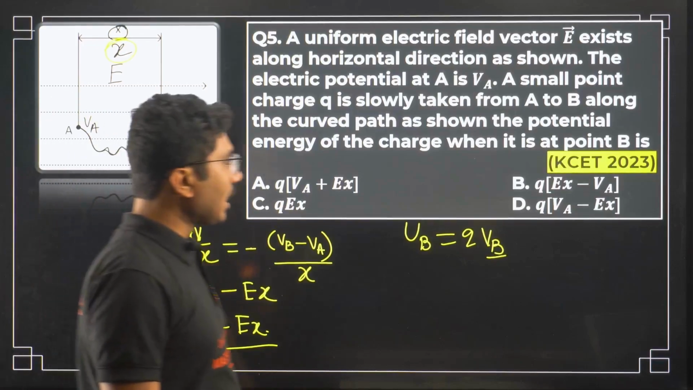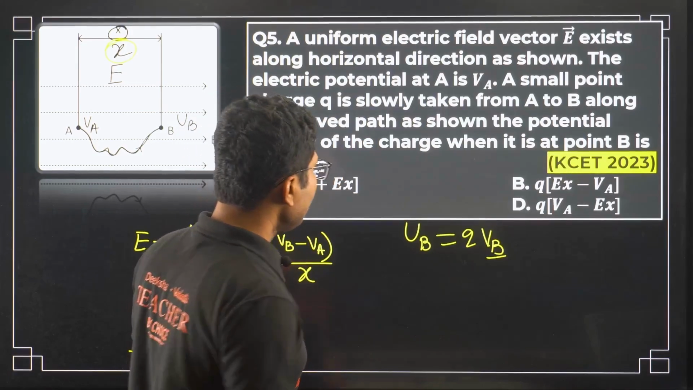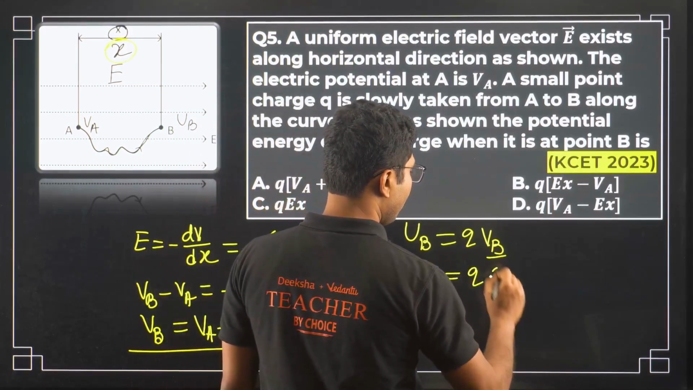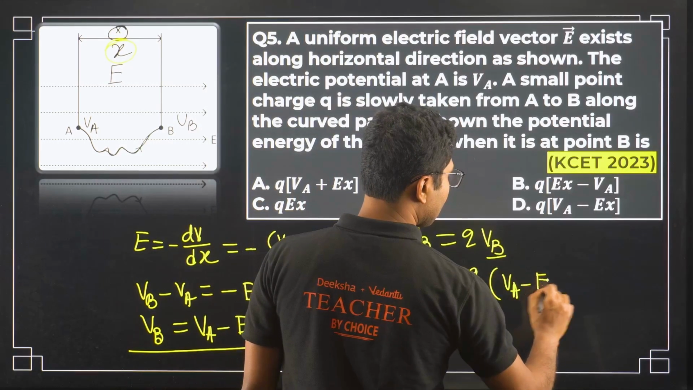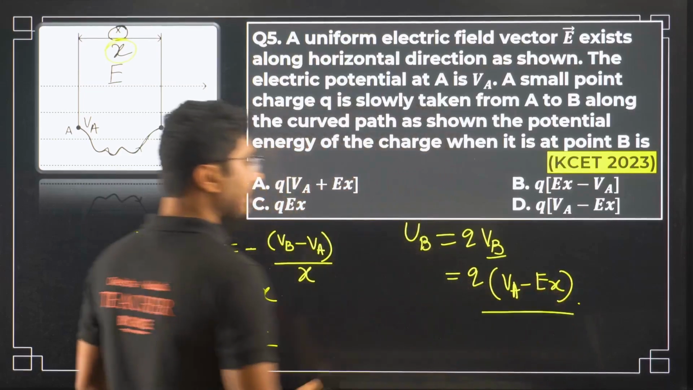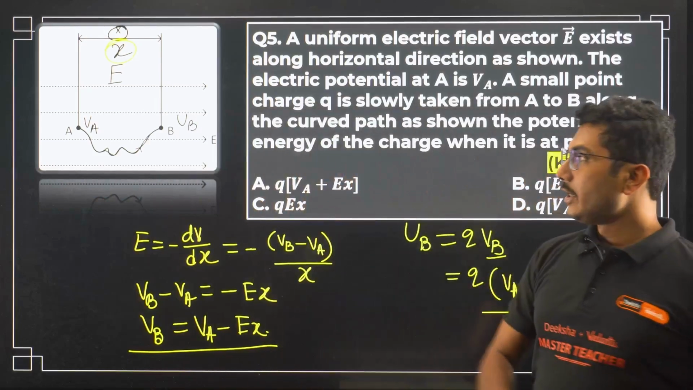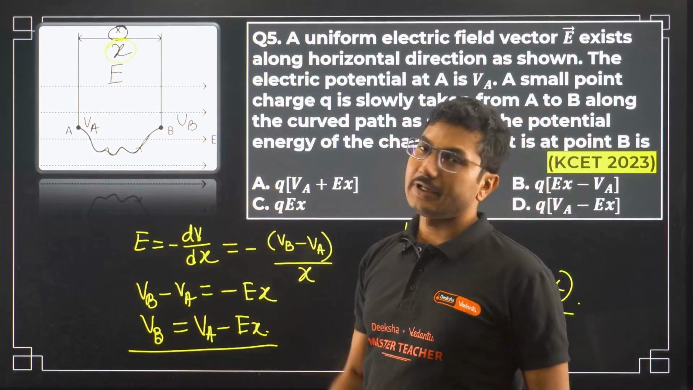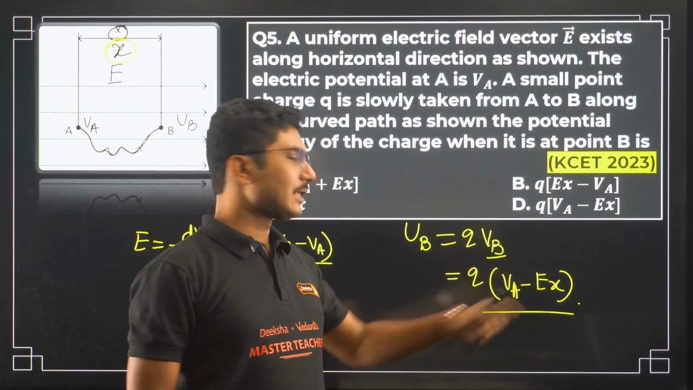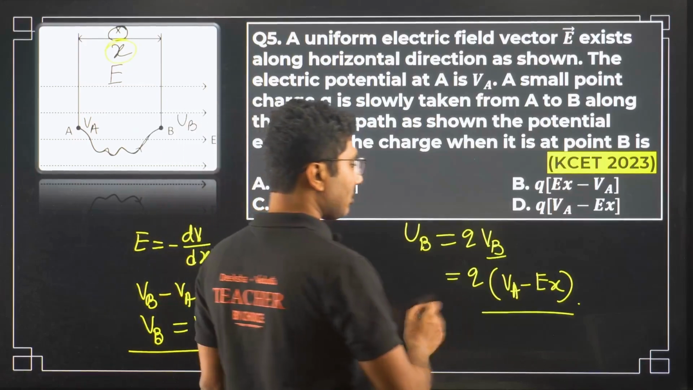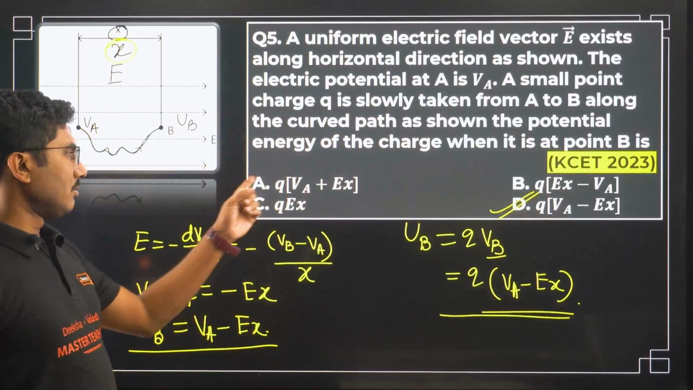Now what is the work done? Work done will be Q into (VA minus EX). You have to remember that electric potential decreases as we are moving in the direction of electric field. So it has to be VA, the starting point, minus EX. If you remember this, it will also be helpful. So this is the correct answer, because a lot of wrong answers are given.